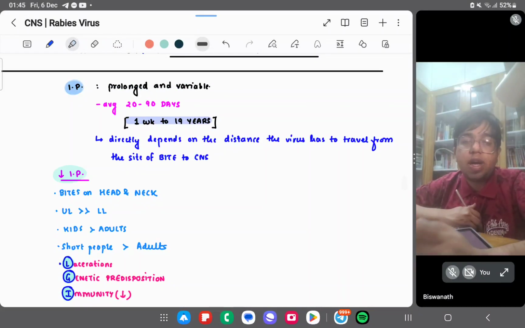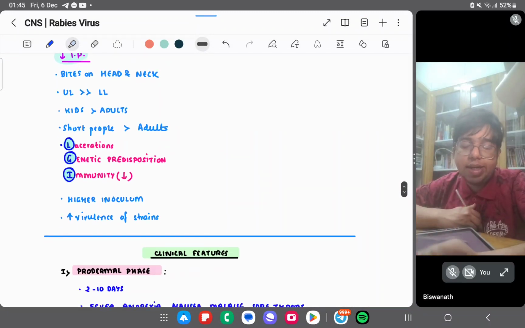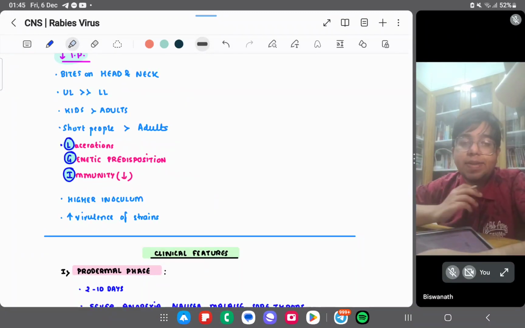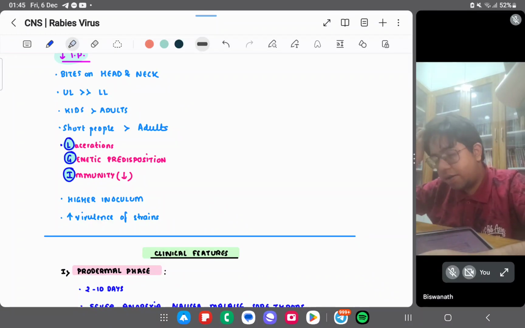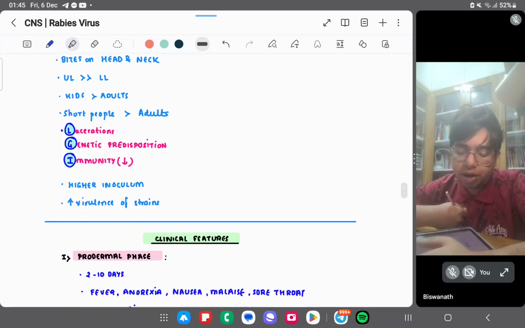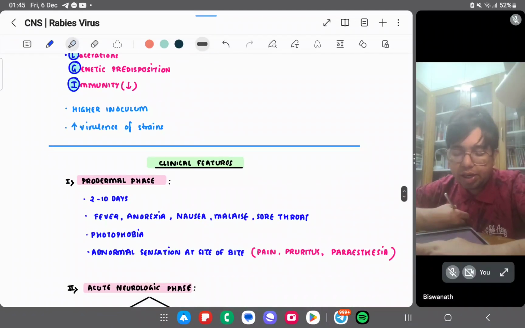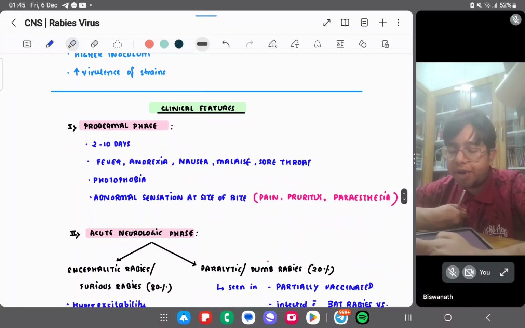Incubation period is prolonged and variable, 2 to 90 days. The incubation period decreases the closer the bite is to the head and neck or the CNS. Young people and kids have a shorter incubation period. Lacerations, genetic predisposition, decreased immunity, higher inoculum, and high virulence also matter.